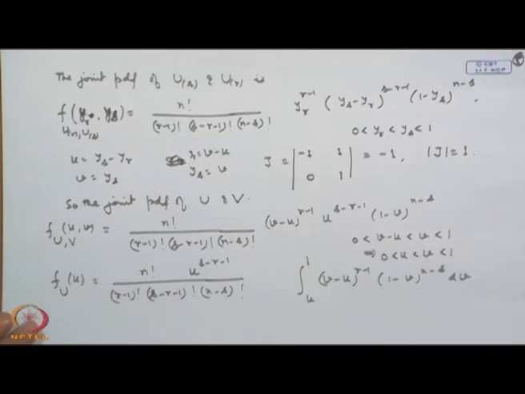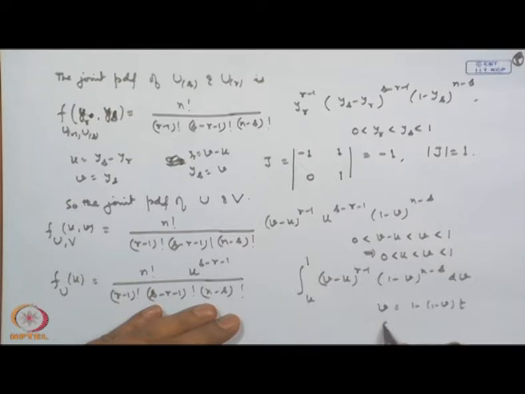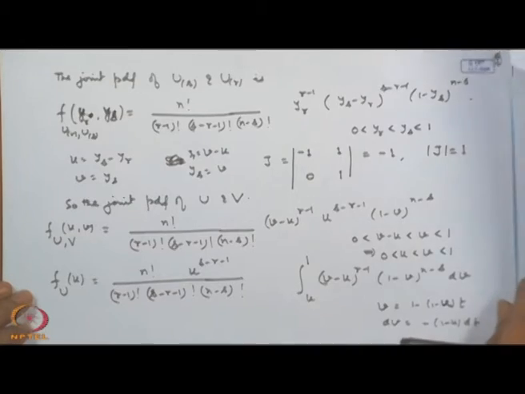Here we make the transformation, say v is equal to 1 minus (1 minus u) t. So, you are getting dv equal to minus (1 minus u) dt. When v is equal to u, then t becomes equal to 1, and when v is equal to 1, t becomes 0. So, this integral is transformed to